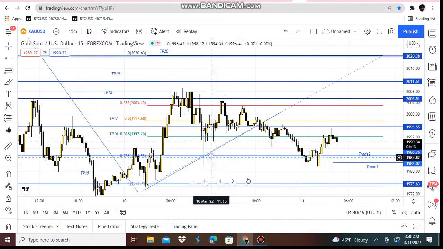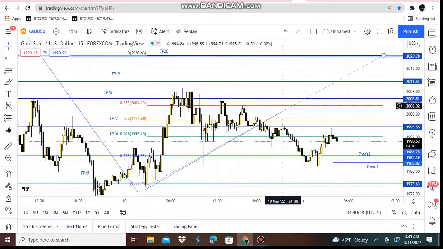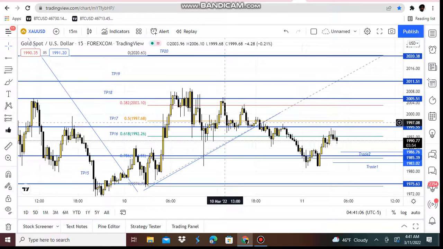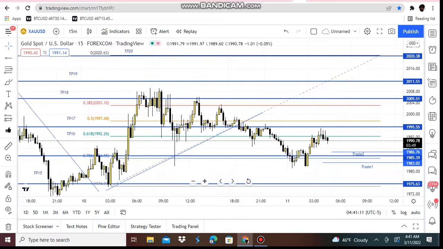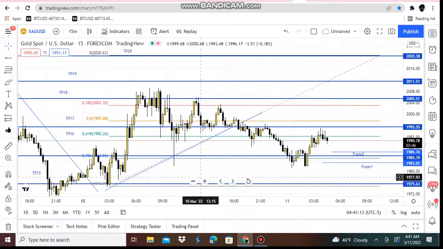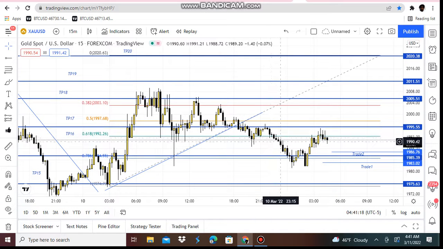Then gold heads back down, retests back down to 0.618, 0.786 Fibonacci before heading all the way back up to 0.5. And then it's been in a little downtrend. So we had our uptrend right here. It broke this uptrend, and it goes back down. So we knew gold was heading back down because price was breaking this uptrend right here. Boom, broke this uptrend. And gold starts heading back down, all the way down to 1981.